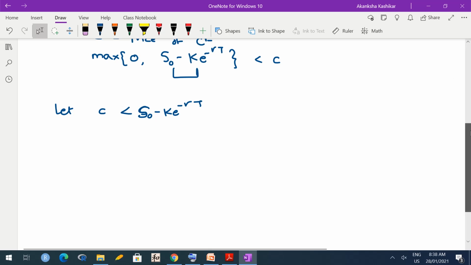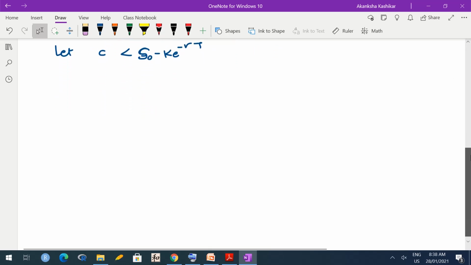So if c is cheaper, then you would be interested in buying the call option. That probably would lead to an arbitrage opportunity. Now buying means taking a long position in the call option. So for buying the option, you are going to need this c rupees. And you are an arbitrager, so you are not going to use your own money. So from where do you get this c rupees? There are two possibilities. You either take a loan from the bank or you short sell a share.